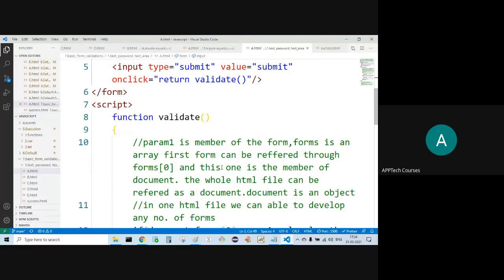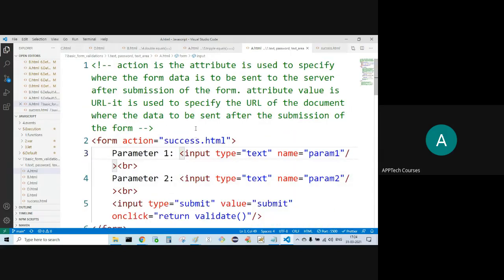Now document is the object. Document is the whole HTML document. For this entire HTML file, there is one document object.